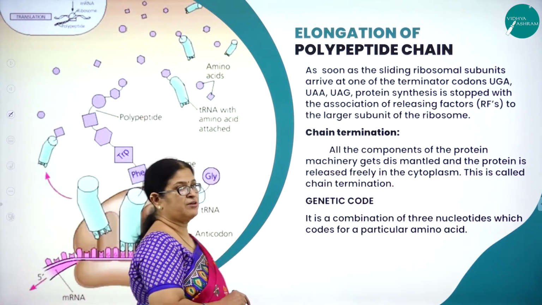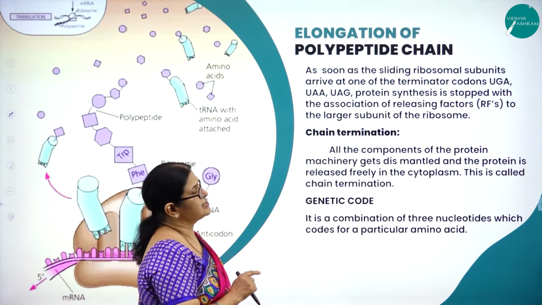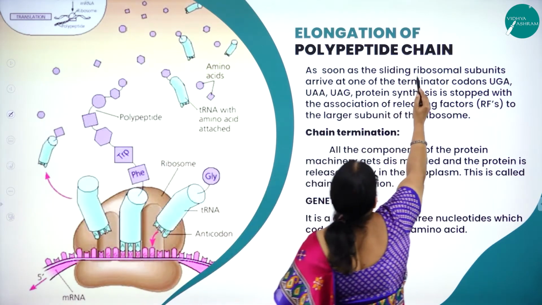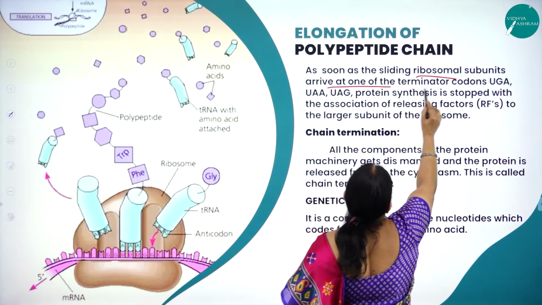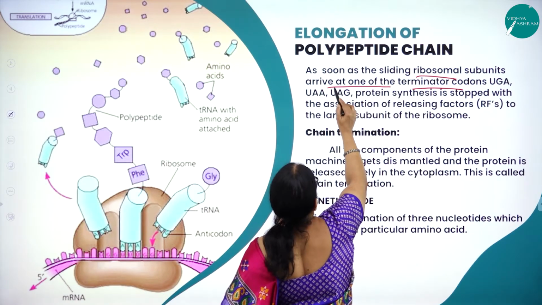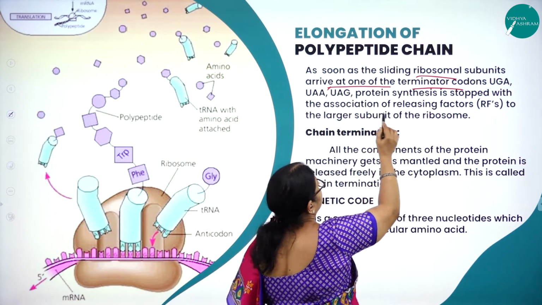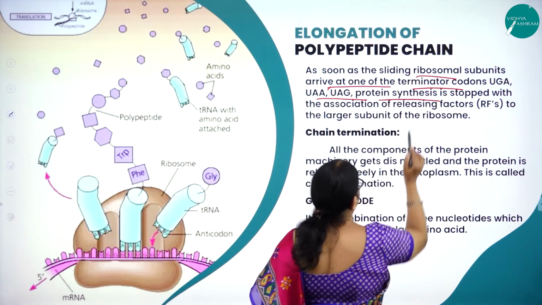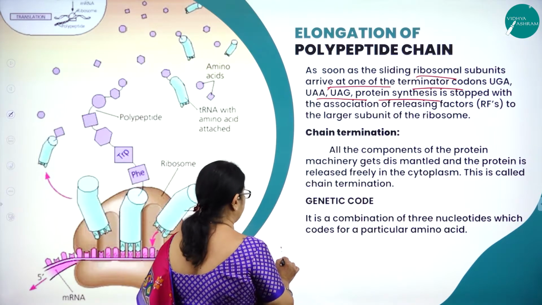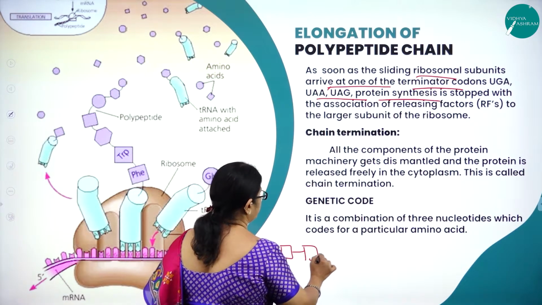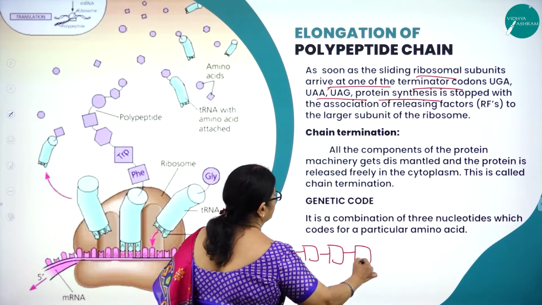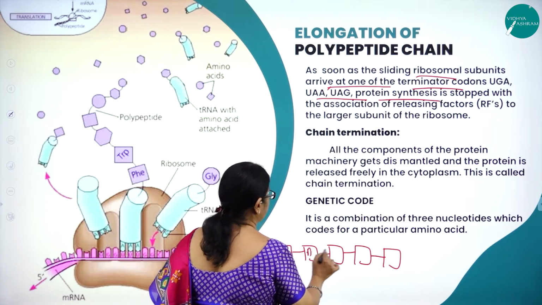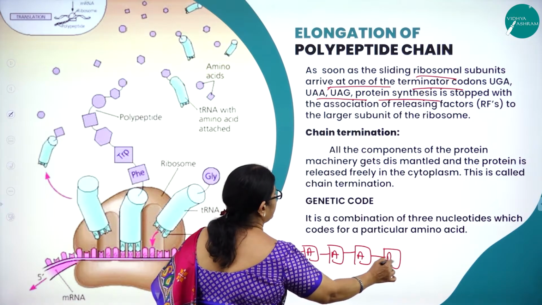So what is elongation of polypeptide chain? As soon as the sliding ribosomal subunits arrive at one of the terminator codons, what will happen? One of the terminator codons will come and protein synthesis is stopped. So for example, this is one amino acid, this is one amino acid, this is one amino acid.